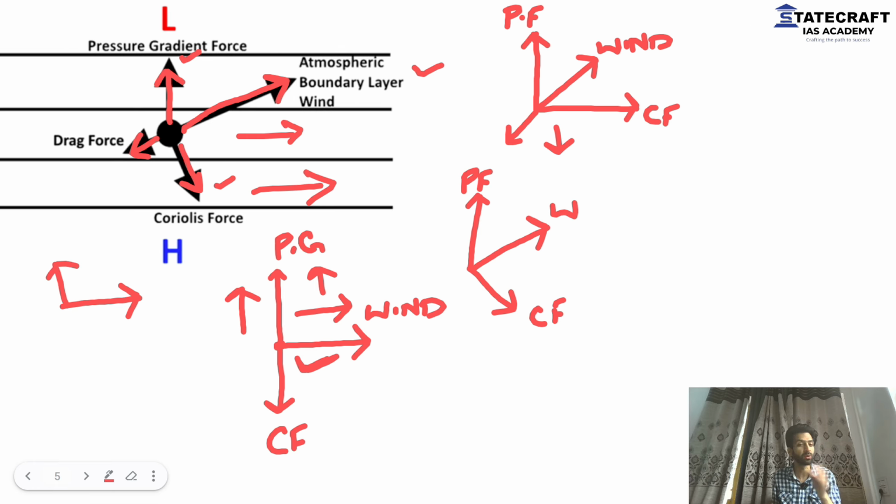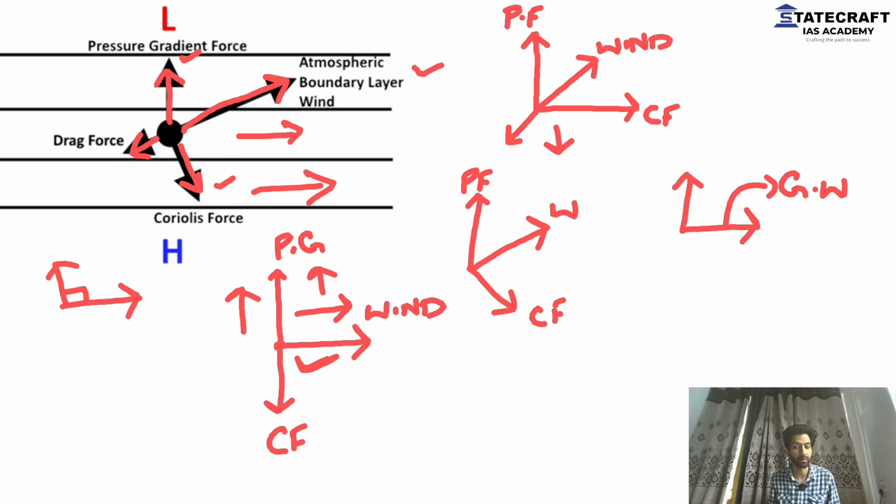You know about perpendicular and parallel. Whenever there is a 90-degree angle, we say it is perpendicular. So if we have a pressure gradient force like this and we will have a wind perpendicular to pressure gradient force, this is known as gradient wind. You should know about it because this is what we are going to exactly use in our jet stream. I will explain you how.